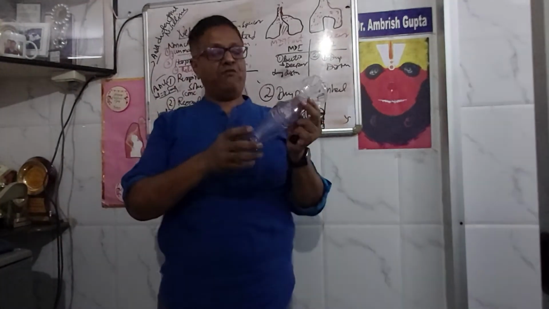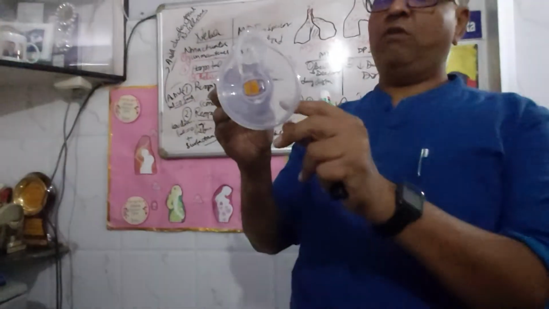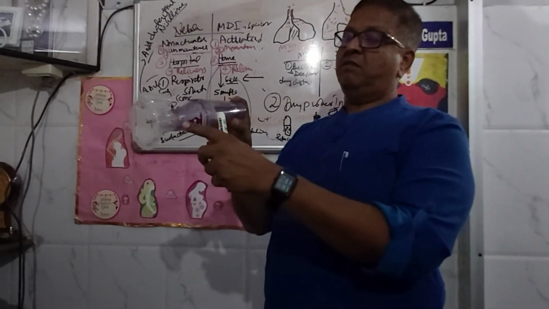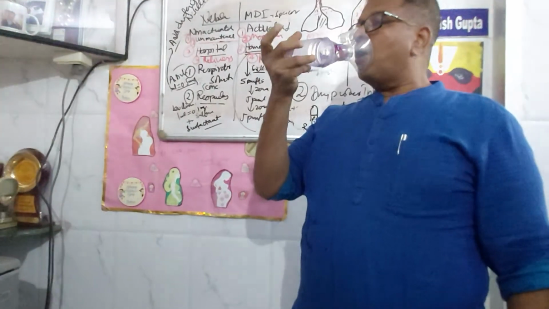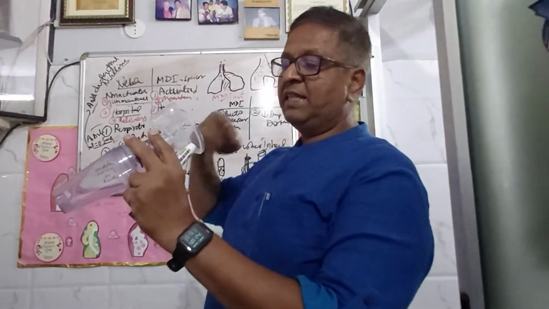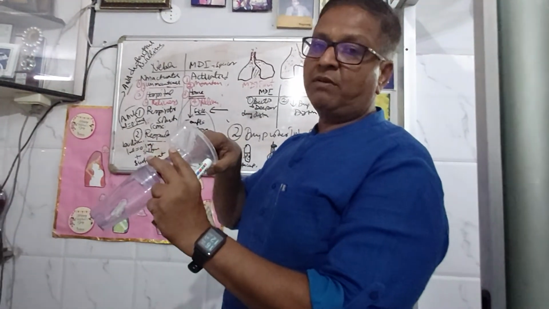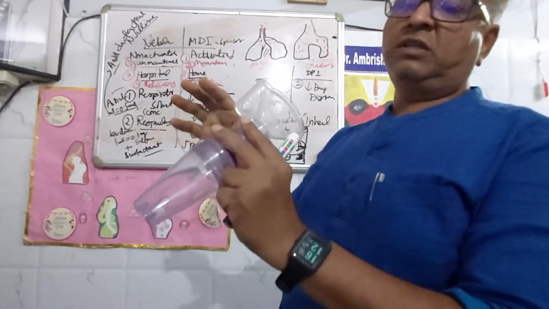One thing more I forgot to tell you about this spacer is that there is a valve inside. You can see this yellow valve. Whenever you breathe in, it will open, and when you breathe out, you can hear this snap and the valve gets closed.